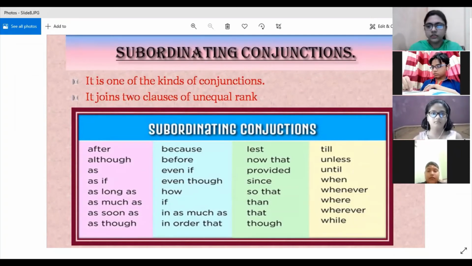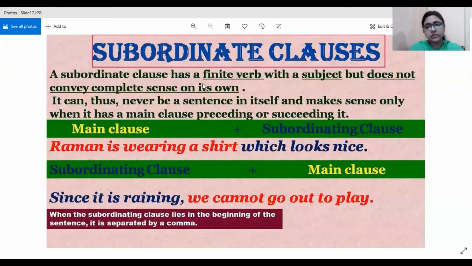Okay. So now we will come over to our subordinating clause. Since a subordinating clause is also a clause, it should fulfill the criteria of being a clause. That is, it should have a finite verb and a subject, but does not convey complete sense on its own. So the clauses which are unable to convey complete sense are known as subordinating clauses or dependent clauses.